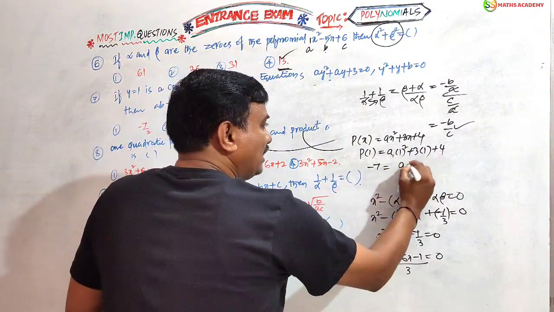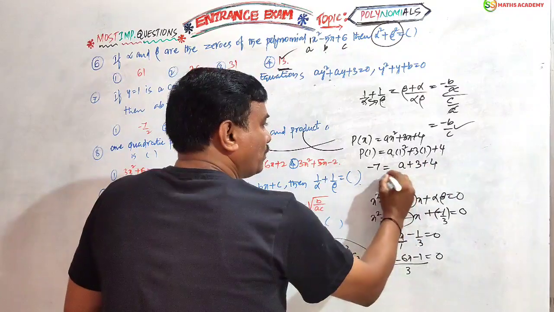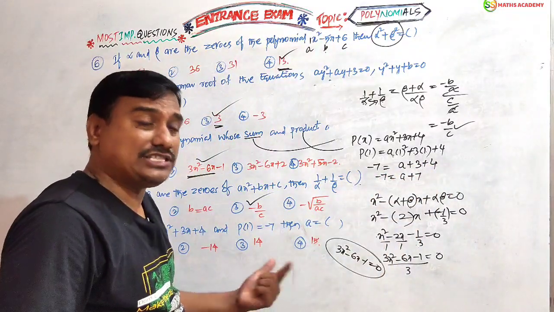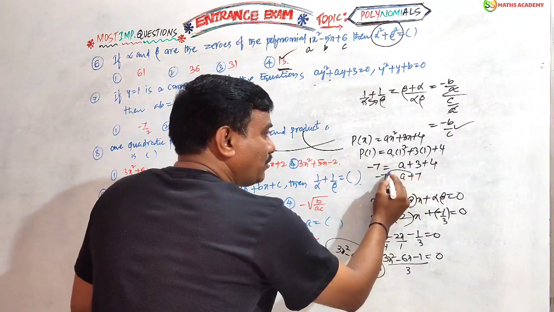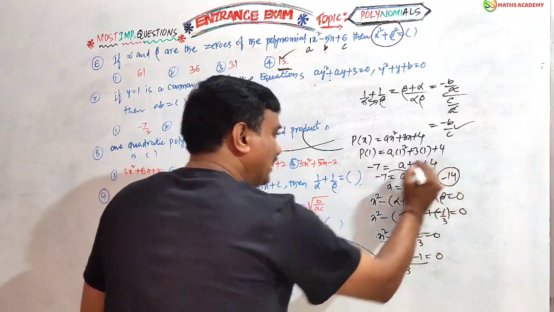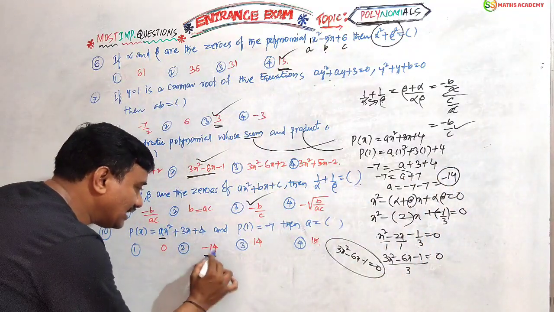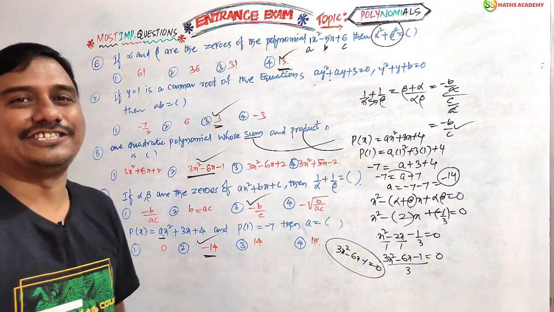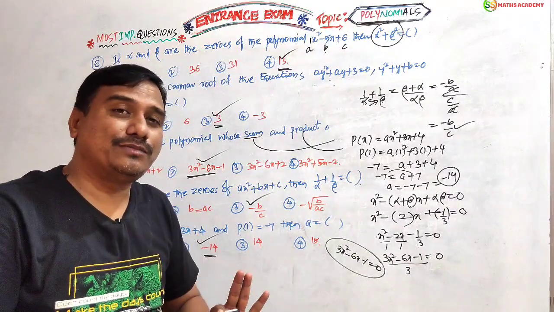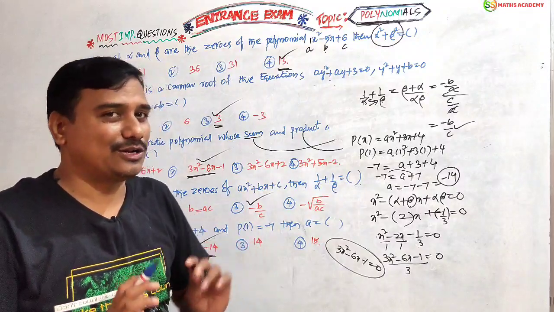a into 1 square, a only. 3 into 1, 3, plus 4 equals minus 7. Here a plus 3 plus 4, 7. Now plus 7 transfer to the left side. It becomes minus 7. Minus 7 minus 7 is nothing but minus 14. That's it. This is today our class, beautiful previous questions as well as model questions.